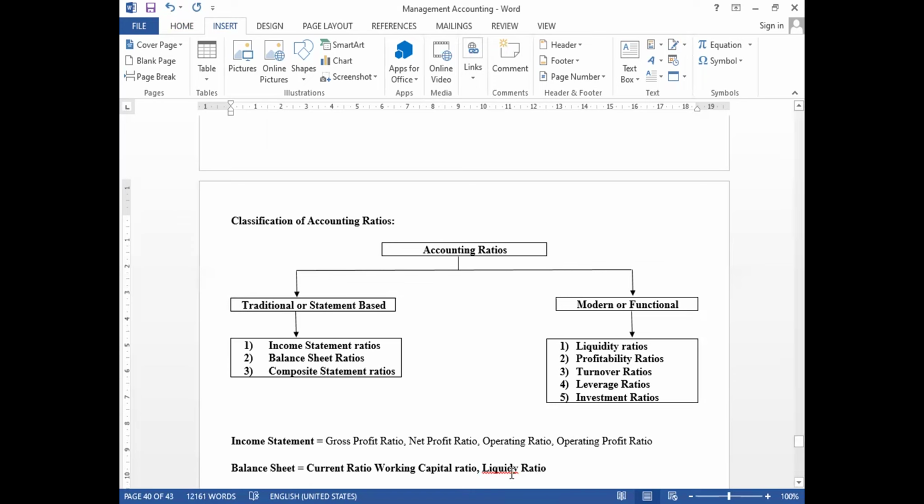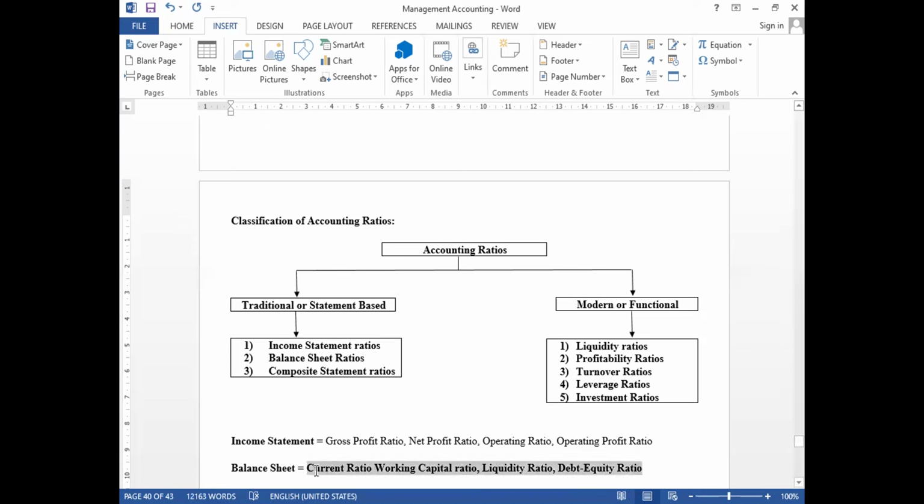Similarly, in the balance sheet, if you want to compare long term loans and equity shareholders' funds, we need to compare the relationship using the formula called debt equity ratio.